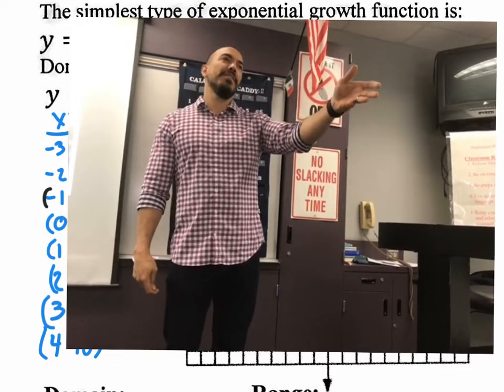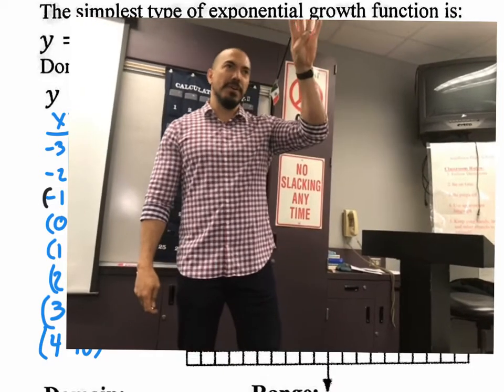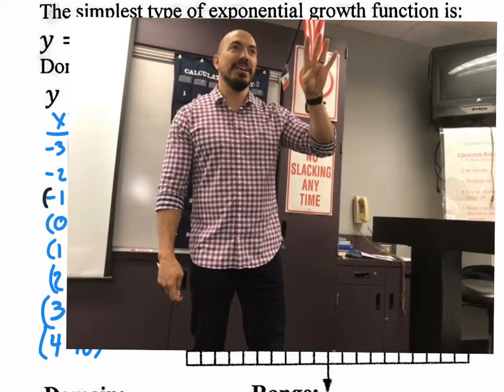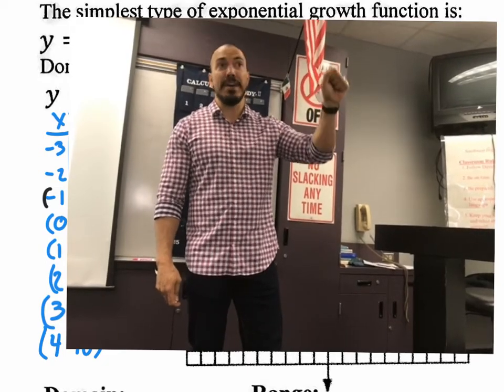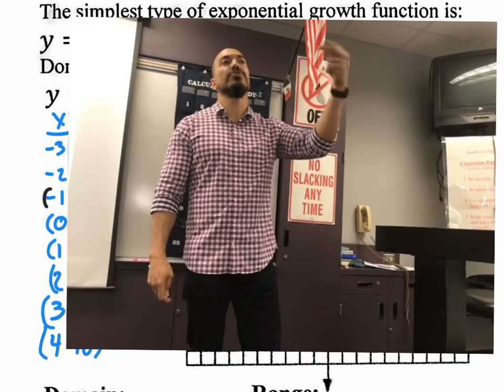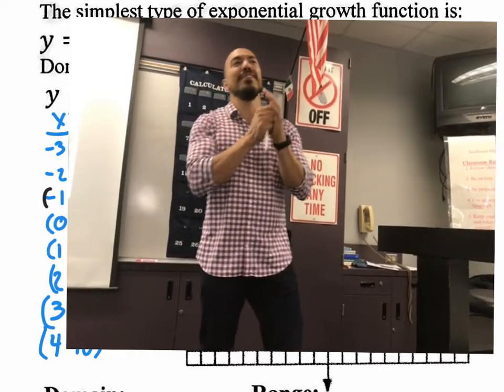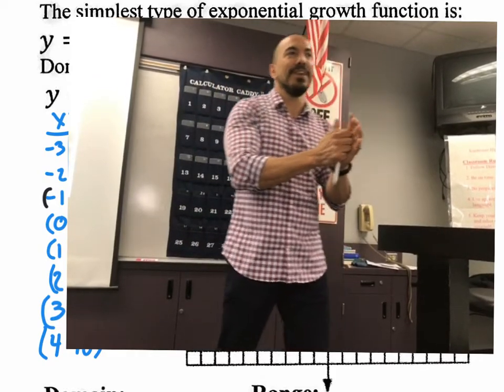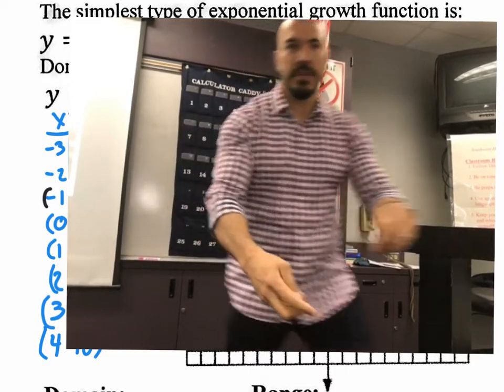If you get a calculator and you divide 8 divided by 2, what are you going to get? 4. And then divided by 2, what are you going to get? 2. And then divided by 2? 1. Divided by 2, you're going to get 0.5. And divided by 2, you're going to get 0.25. Divided by 2, it keeps getting smaller and smaller, but it'll never actually get to 0. Make sense?